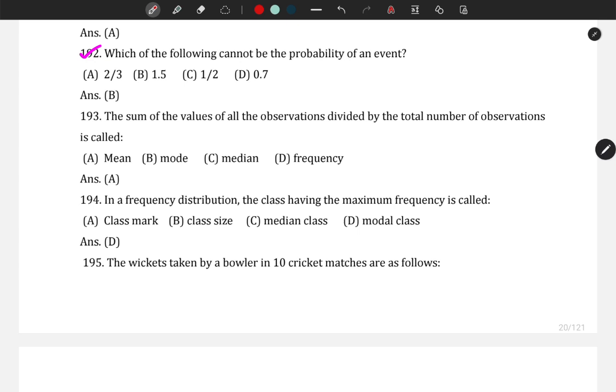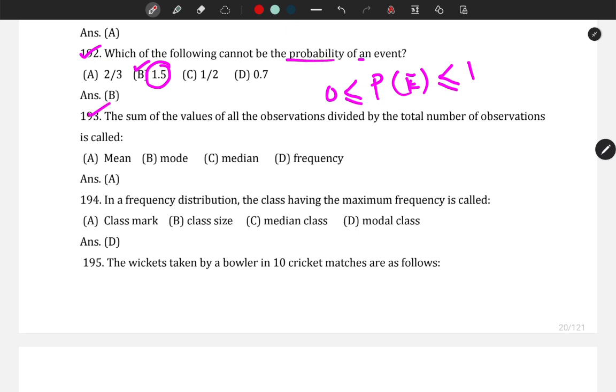Which of the following cannot be the probability of an event? Now remember, probability of an event is either greater than or equal to 0, but it has to be less than or equal to 1. So probability lies between 0 and 1, but it cannot be greater than 1. In this case, the number 1.5 is greater than 1, so it cannot be the probability of an event.